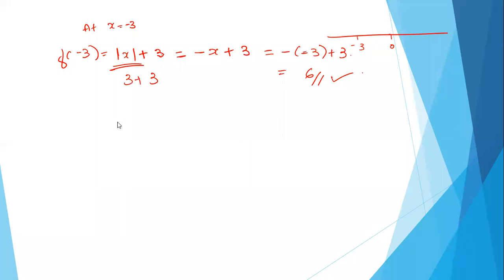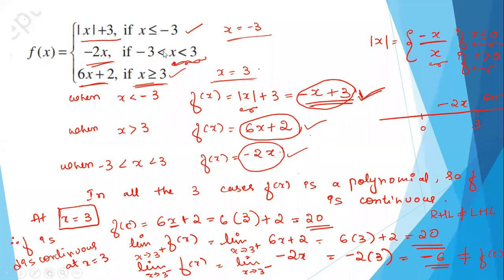Now we will find left hand and right hand limit. So limit x tending to minus 3 from the left means less than minus 3. So when x is less than minus 3, what is the function? It's again mod x plus 3, correct?